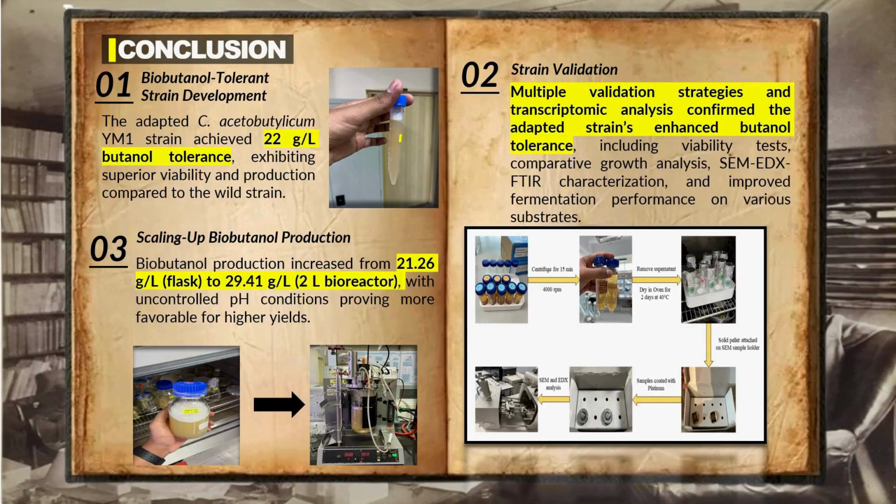This study successfully demonstrates that our activation-enhanced ALE strategy enabled the strain to overcome its natural limitation, achieving up to 22 gram per liter butanol tolerance with significantly improved performance. The robustness of the adapted strain was further validated through multiple approaches, including transcriptomic analysis, confirming enhanced tolerance at both physiological and molecular levels. Most importantly, this improvement translated to real-world potential, where scale-up in a 2-liter bioreactor achieved up to 29.41 gram per liter, proving its strong industrial applicability.